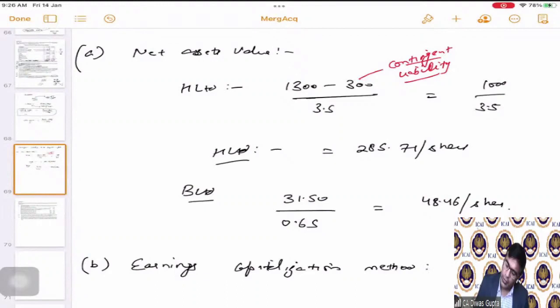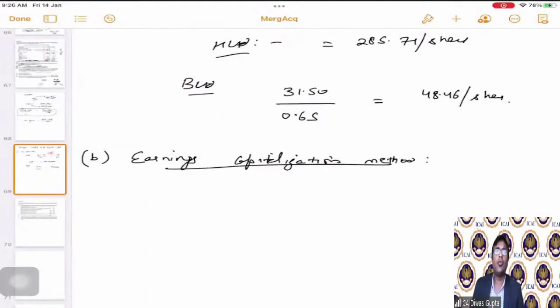Now students, if you see, the earnings capitalization method is here not at all complicated. What would have been those complications? The complications would have been if the earnings were also growing at the same rate. Then you would have to apply the same growth formula that we have taken earlier. In one of the questions earlier, we used the growth to arrive at the terminal value, right? So that same formula we would have applied. But here, since there is no growth and the earnings are the same, we can easily apply the formula that I have discussed just now above for the investment purposes.